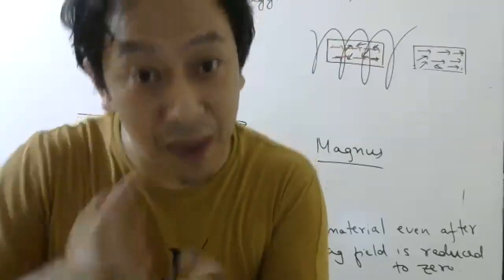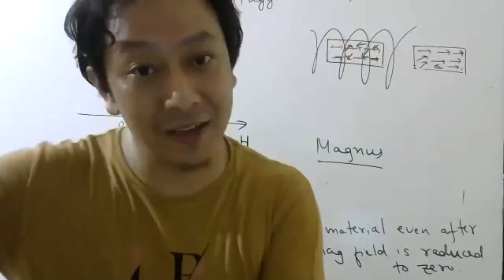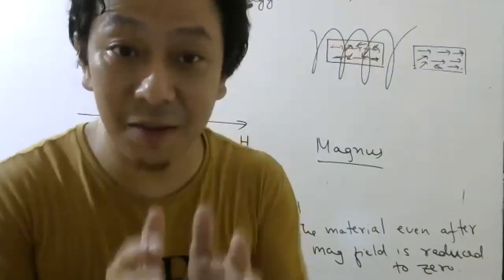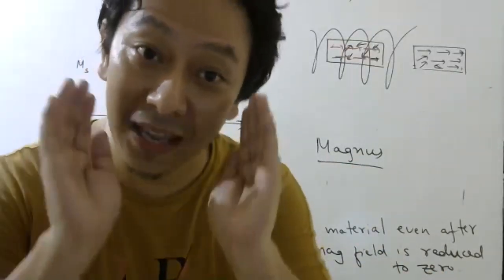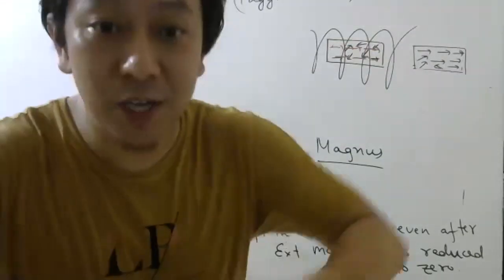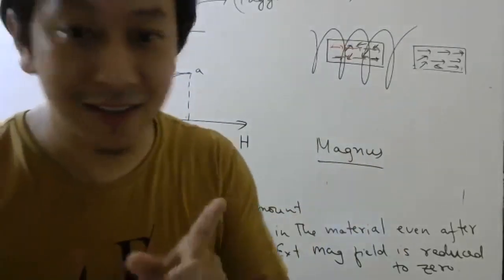And once it was magnetized, even after the lightning is switched off, it doesn't matter. Since it is ferromagnetic, some amount of magnetization will be left, and therefore they became magnets which were found by Magnus. Nice or not?